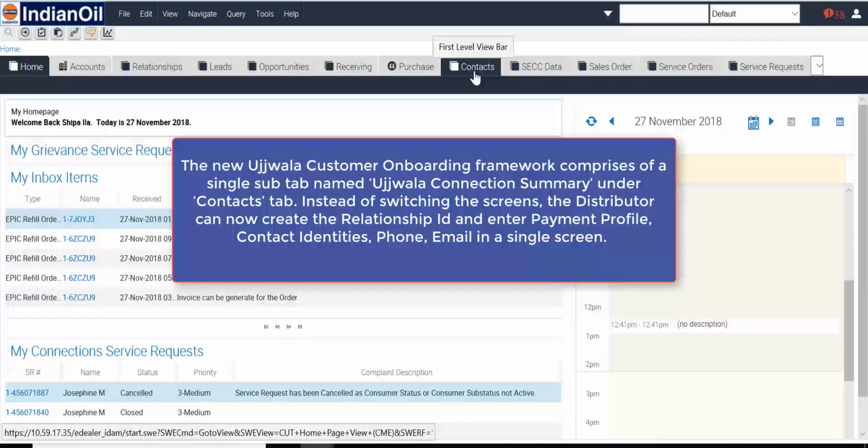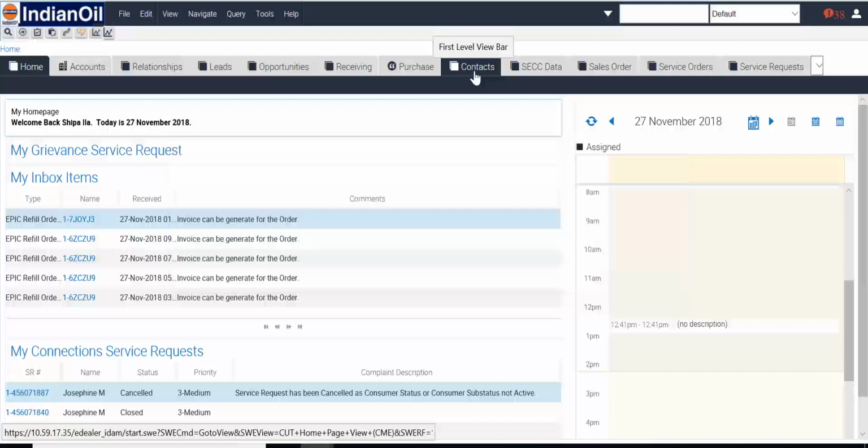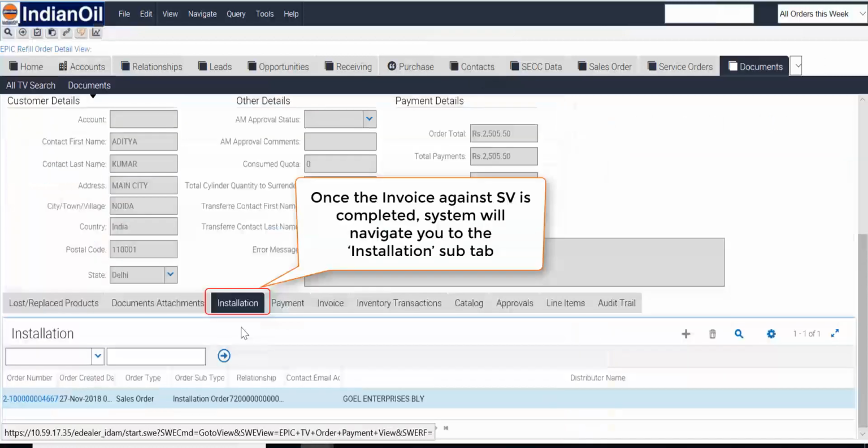The new Ujjwala customer onboarding framework comprises a single sub-tab named Ujjwala Connection Summary under the Contact tab. Instead of switching the screen, the distributor can now create the relationship ID and enter payment profile, contact identities, phone, and email in a single screen. After completion, it will go to the Installation sub-tab.